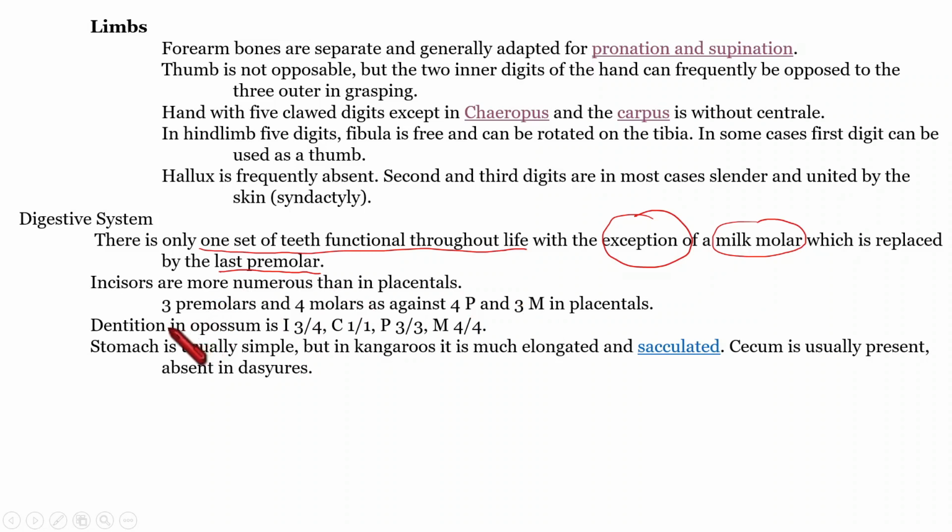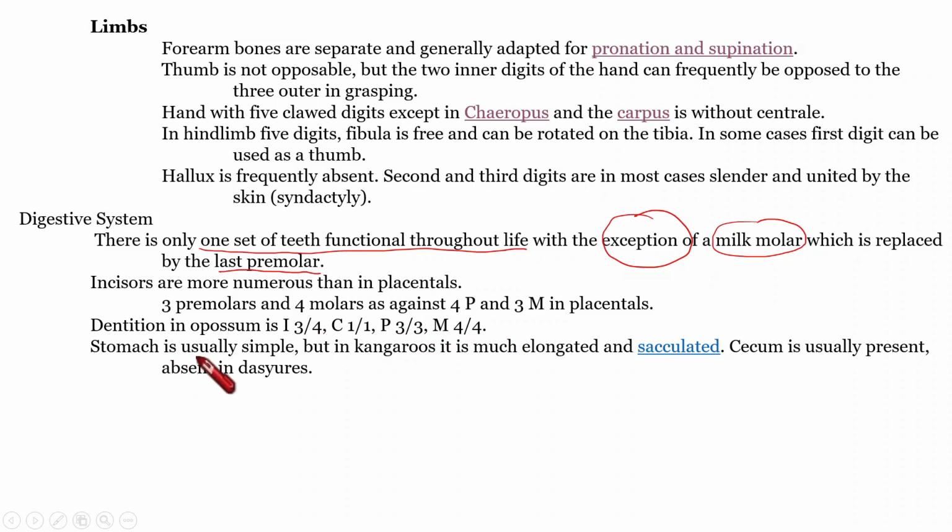Then in opossum's picture, I have already shown to you in the former slide. Anyway, dentition in opossum is incisors 3 in upper jaw, 4 in lower jaw. Then canis likewise 1 in upper jaw and 1 in lower jaw. Premolars 3 in upper jaw, 3 in lower jaw, and molars 4 in upper jaw and 4 in lower jaw.